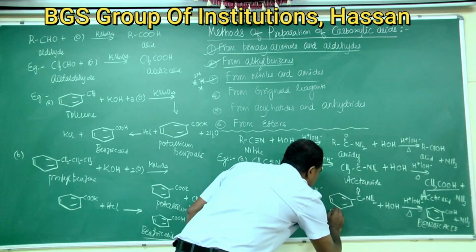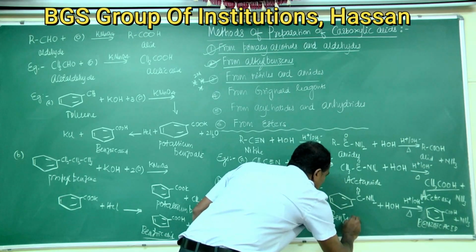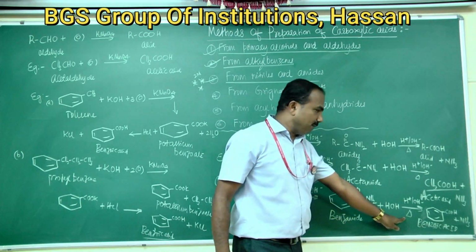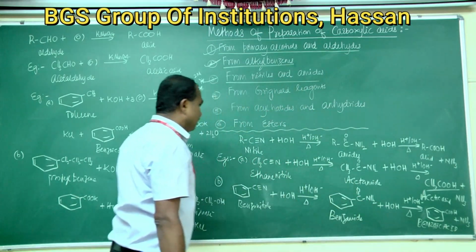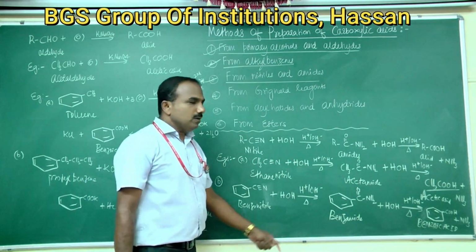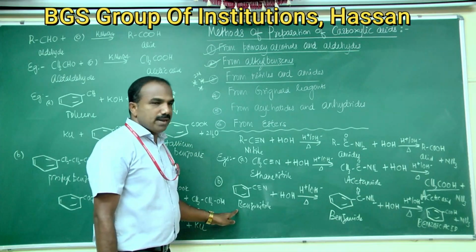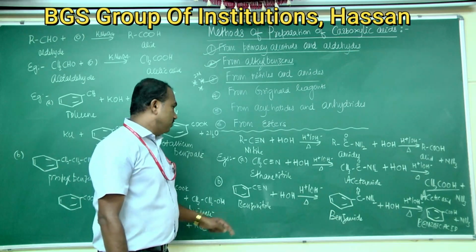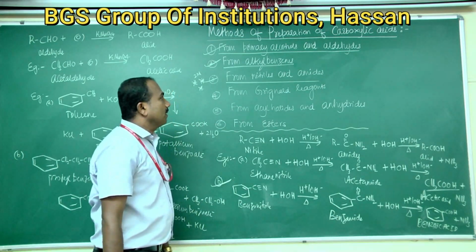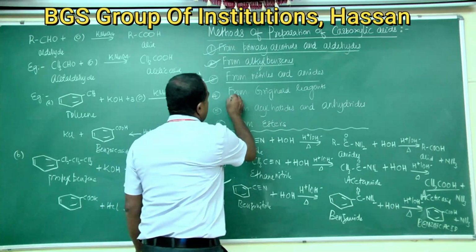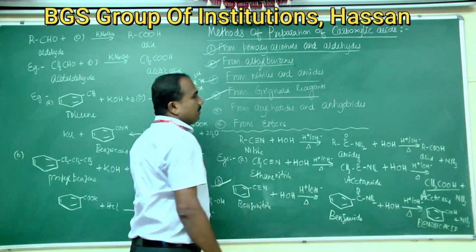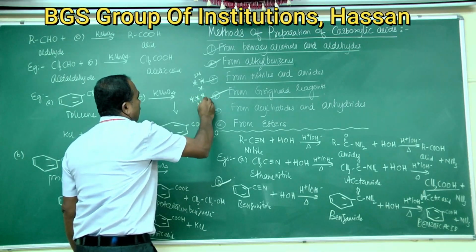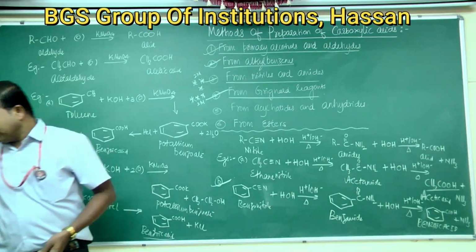This is benzamide. On further hydrolysis in presence of acids or base it gives benzoic acid. So this is very important: how benzoic acid is prepared from benzonitrile. If it is asked in the examination, you should write this equation. Okay. So next is preparation of carboxylic acids from Grignard reagents. This is also important. For 2 marks, it has already been asked in the examination.